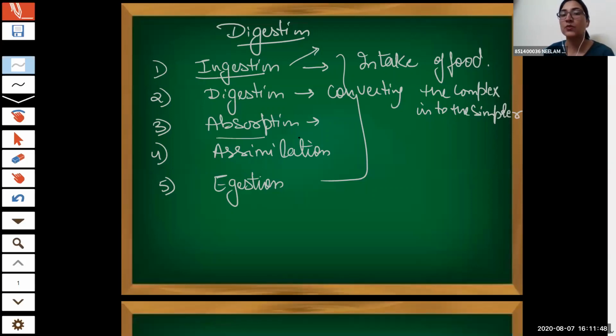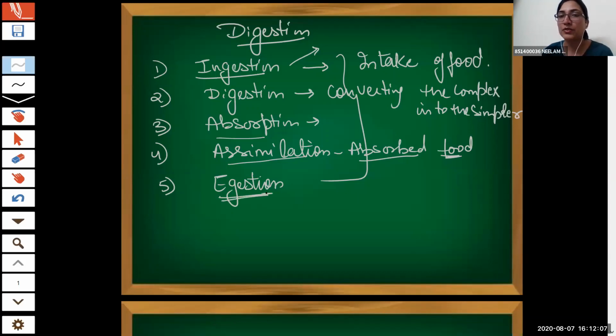That process is known as absorption. After the absorbed food, the body will form other complex structures like proteins. This process is known as assimilation.